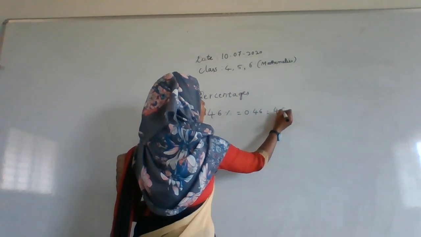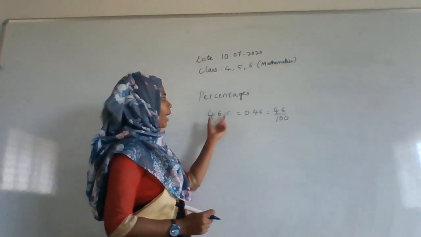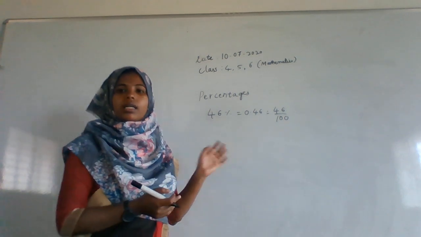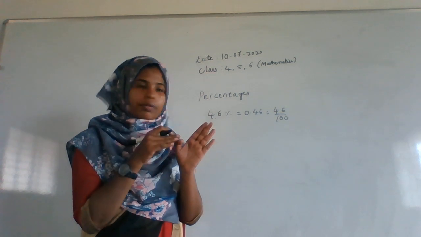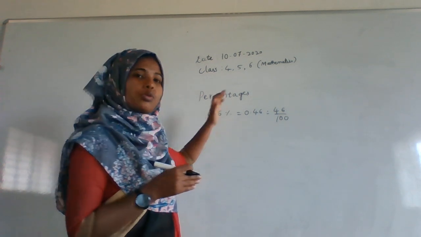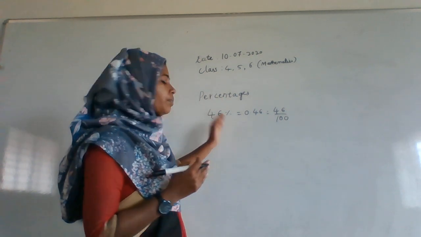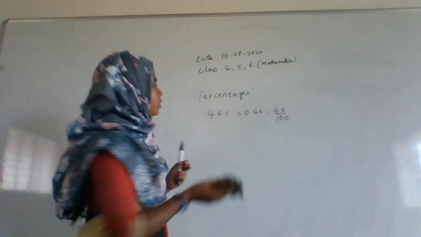That will be 46 divided by 100. Fraction form, decimal form and percentage form. Okay. Percentage is also there. Here also conversion will be there. Conversion from decimals to percentage will be there, and percentage to decimals will be there. Here also you are going to do some problems in percentage.